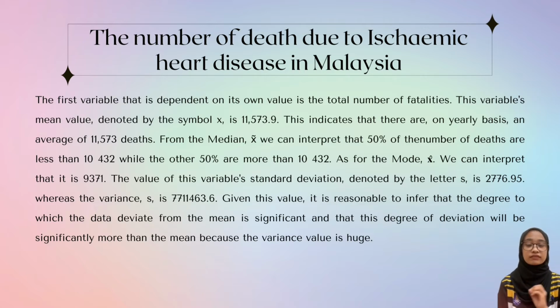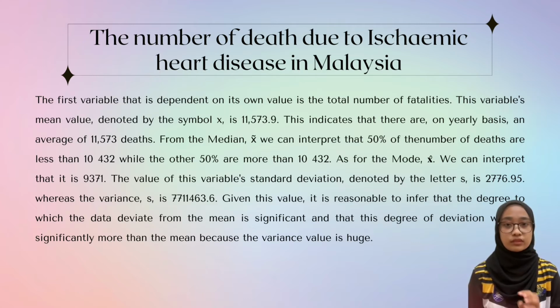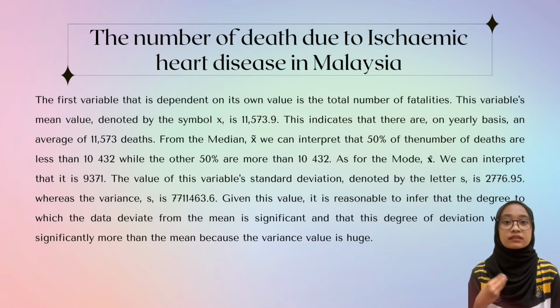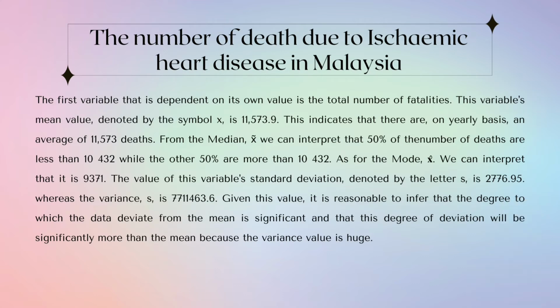From the median, we can interpret that 50% of the number of deaths are less than 10,000, while the other 50% are more than 10,000. The mode of X, we can interpret, is 9,371. The value of this variable's standard deviation, denoted by the letter S, is 2,000, whereas the variance S² is a large number.